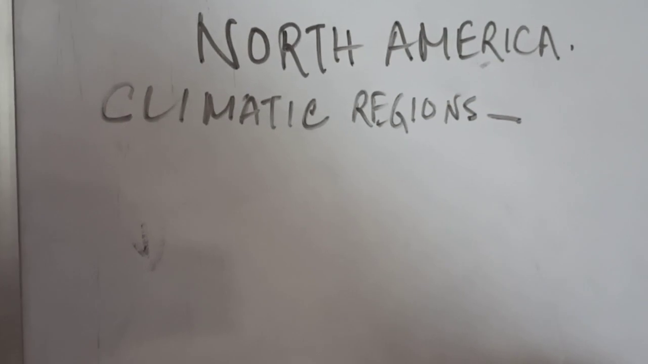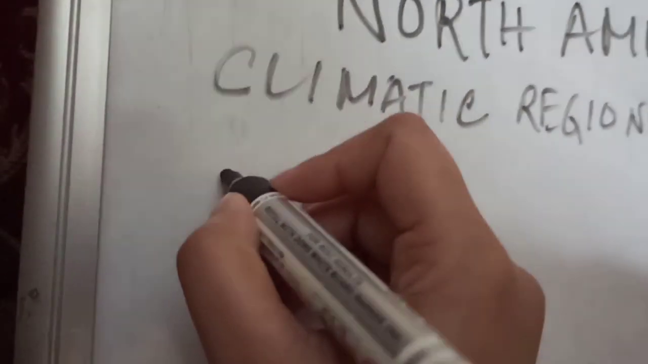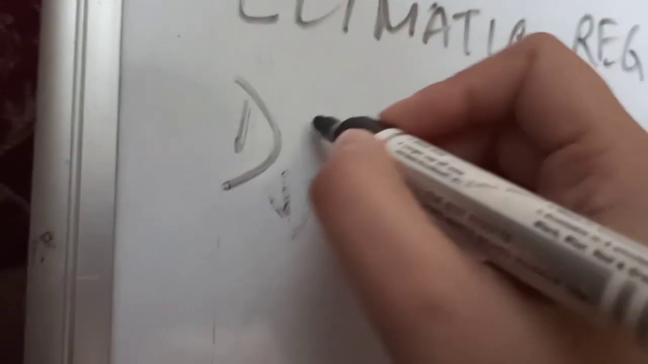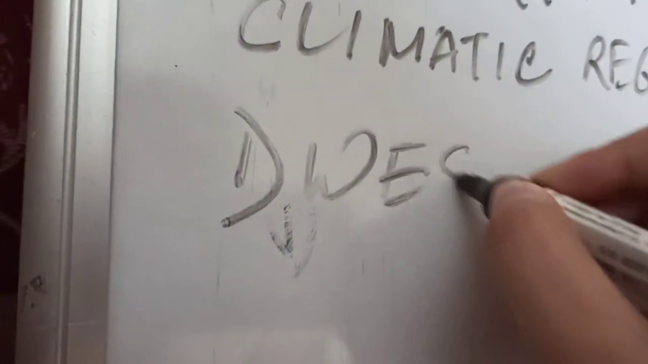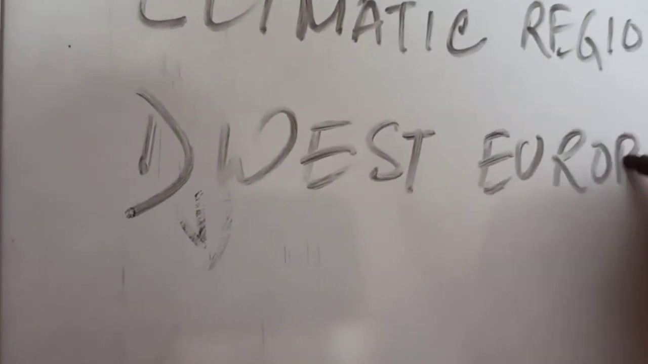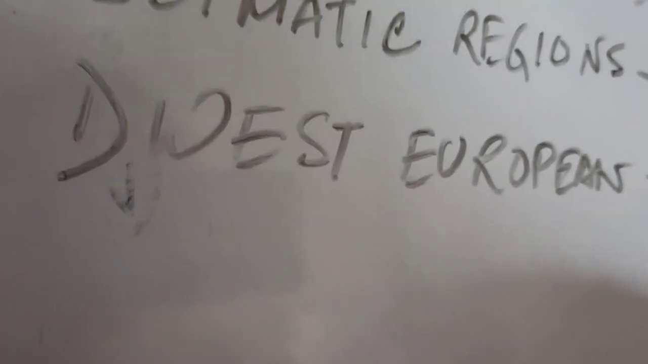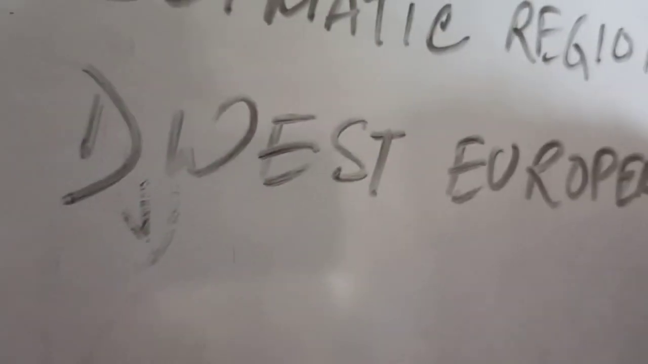Today I am going to continue with the climatic region portions of North America. In the last video I continued up to the Laurentian type. In this video I am going to start with the West European type of climate. Okay, so this particular West European type of climate is found in the